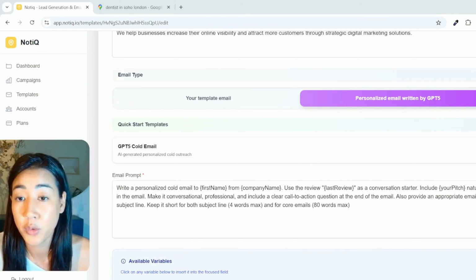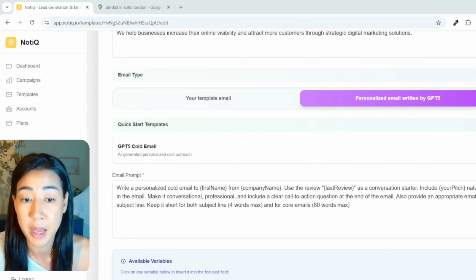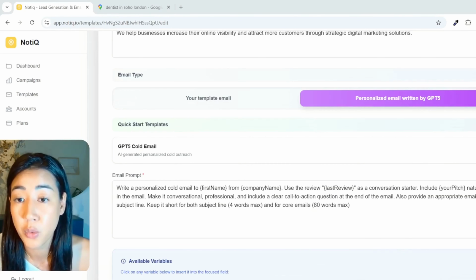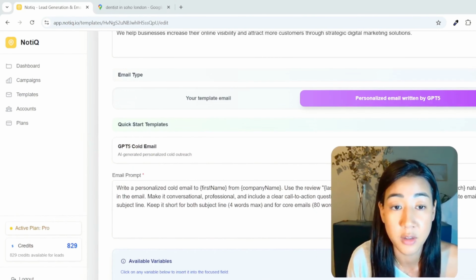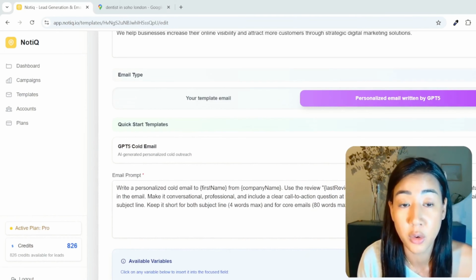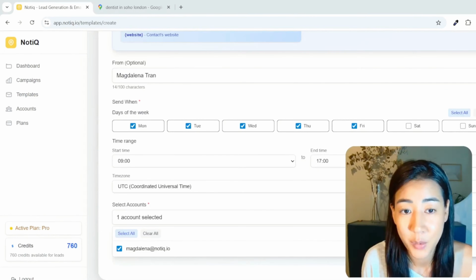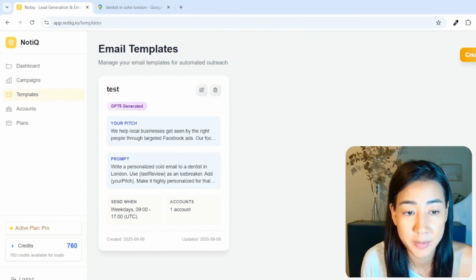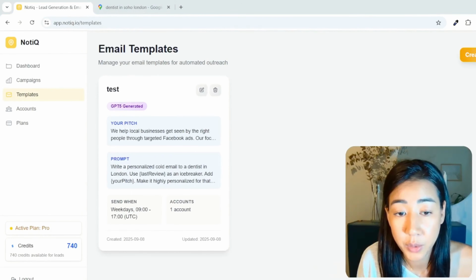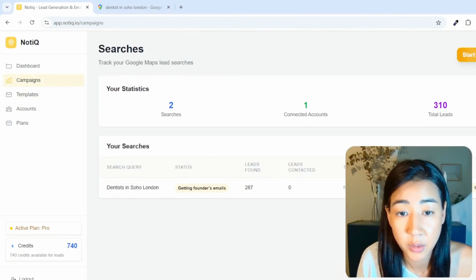And this is how we're going to keep the deliverability high and the spam rate low, because the email providers won't be able to see that we are automating those emails, because all of the emails are going to look different. And once we set all of this information, we're just going to save this template. And now we're going to go back to our agent to see how it's doing.